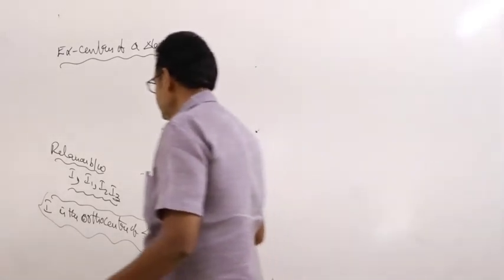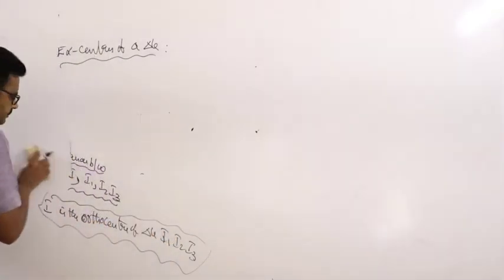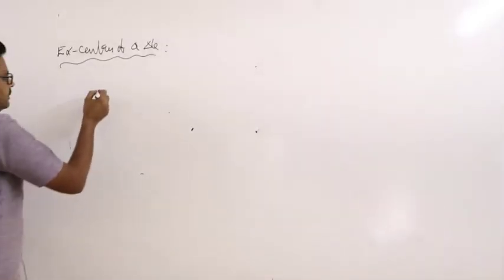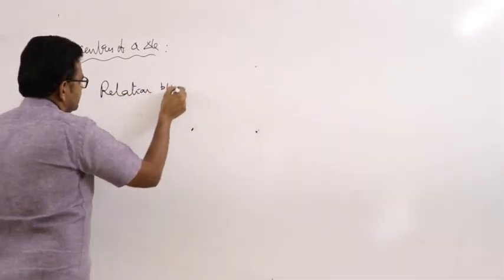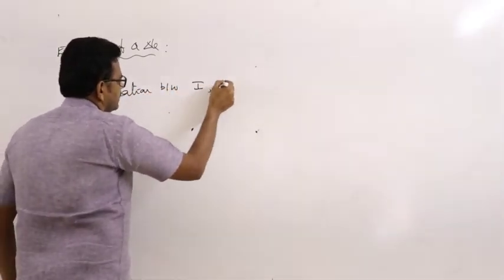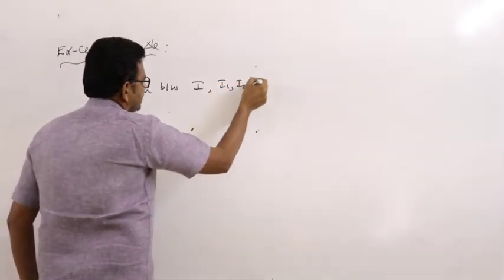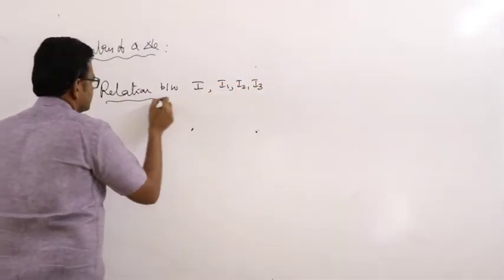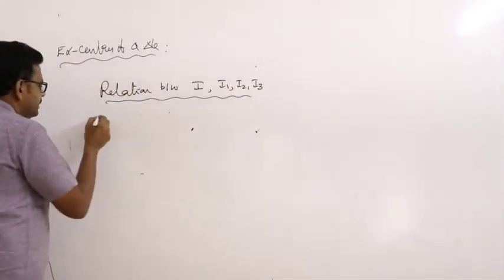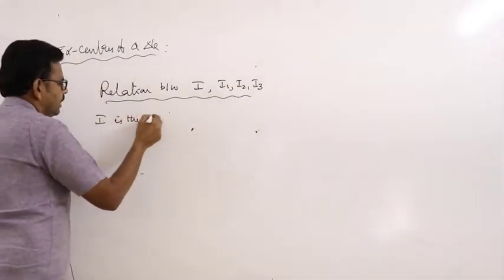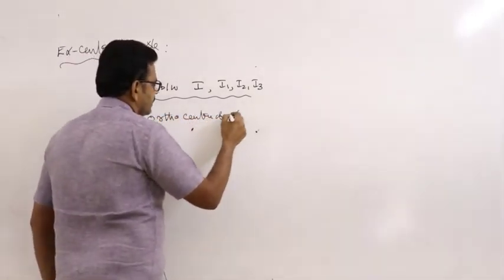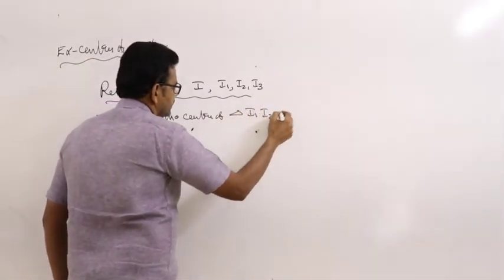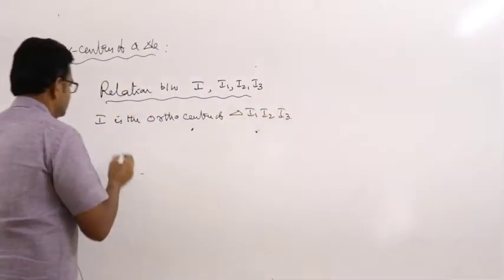What is the relation between I, I1, I2, I3? Relation: I is the orthocenter of triangle I1, I2, I3. So this is an important point.